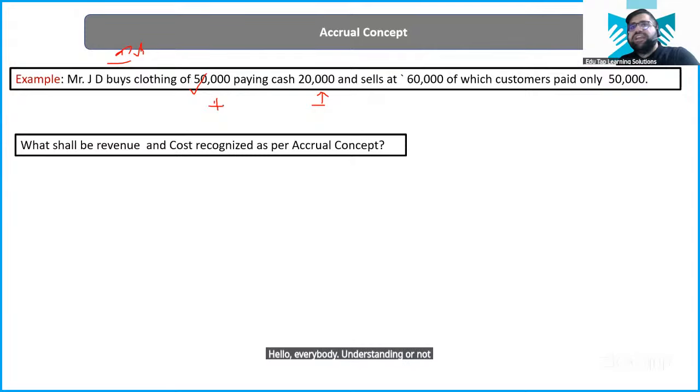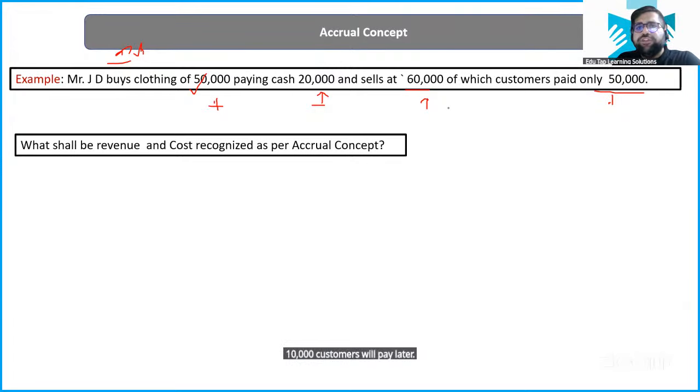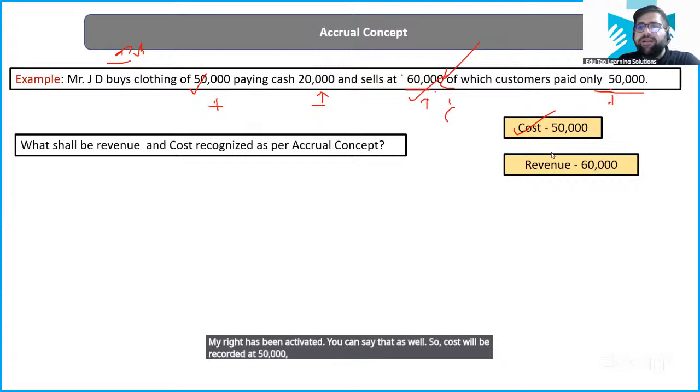But when you go to the second part, sells at 60,000, of which customers paid only 50,000. So he is selling some products also at 60,000, but the customer is currently paying 50,000, and 10,000 the customer will pay later. So this is a sale, this is your revenue. So what value will you record? 60,000 or 50,000? Yes, I will record 60,000 because my right has arrived. My right has been activated. You can say that as well. So cost will be recorded at 50,000. Revenue will be recorded at 60,000.